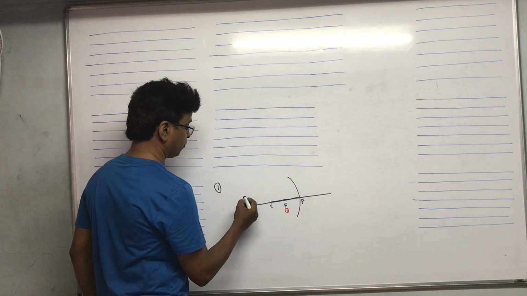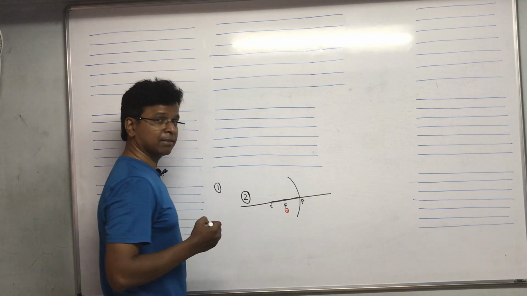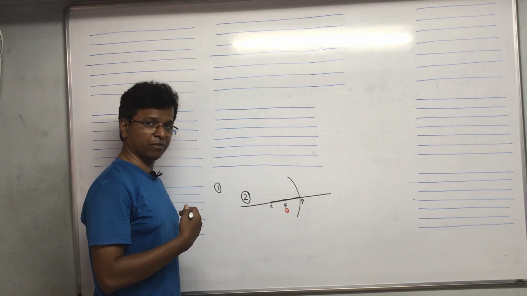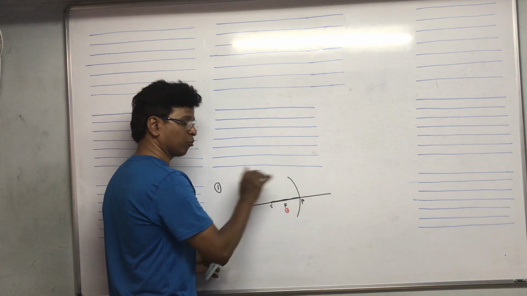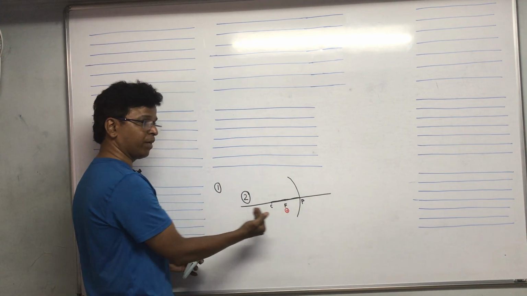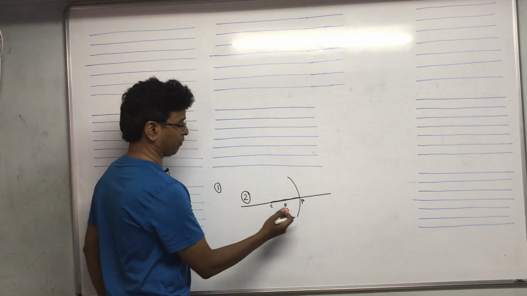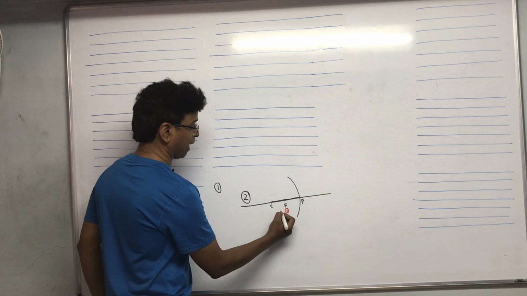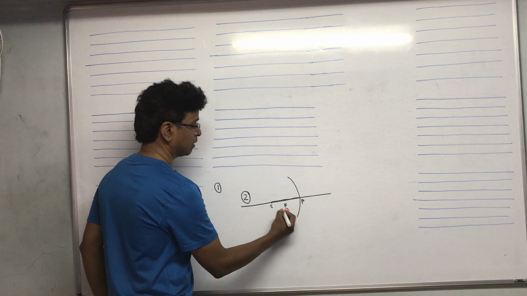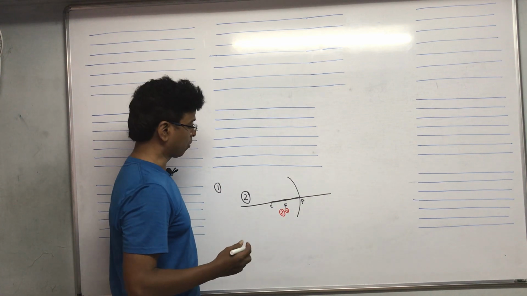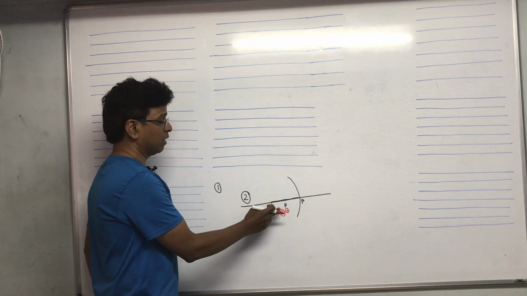Then the object comes on the principal axis, that is beyond the center of curvature. As the object keeps on moving closer and closer to the mirror, the image keeps on moving away from the mirror. So when the object is beyond the center of curvature, the image will be between the center of curvature and focus.